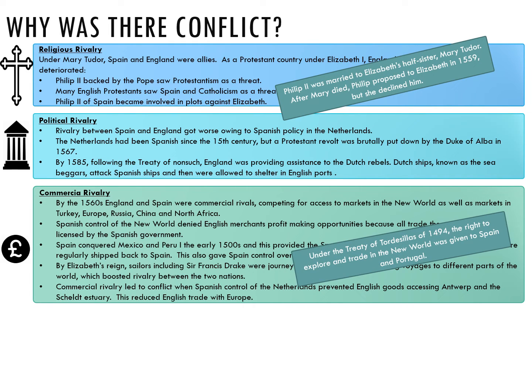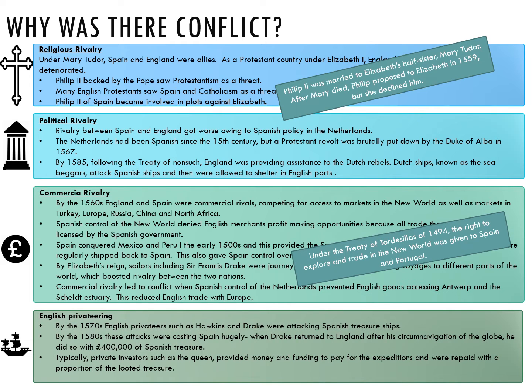Under the Treaty of Tordesillas of 1494, the right to explore and trade in the New World was given to Spain and Portugal. This gave Spain control of trade in the New World. English trade and exploration in the region was seen as a challenge to Spanish dominance there.